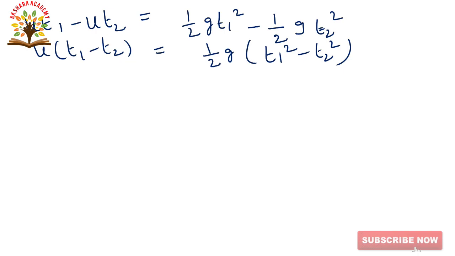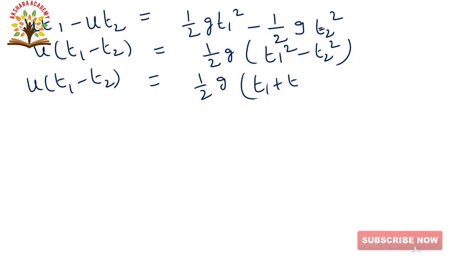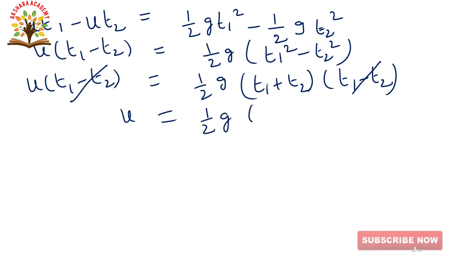This is the form of a square minus b square, which can be written as a plus b into a minus b, that is t1 plus t2 into t1 minus t2. Here t1 minus t2 and t1 minus t2 cancel. So we get u is equal to half g into t1 plus t2.